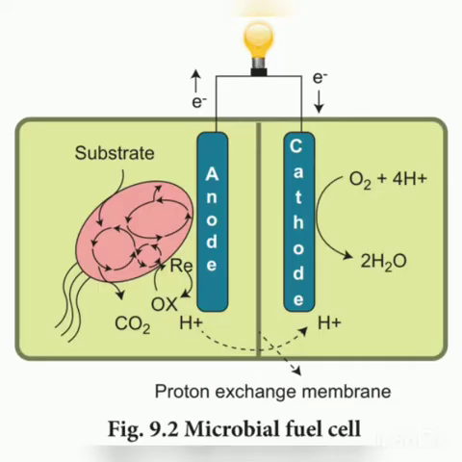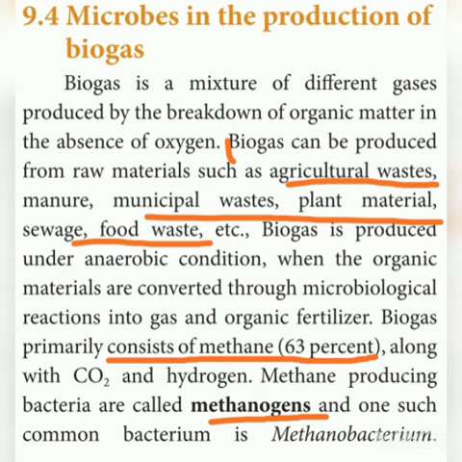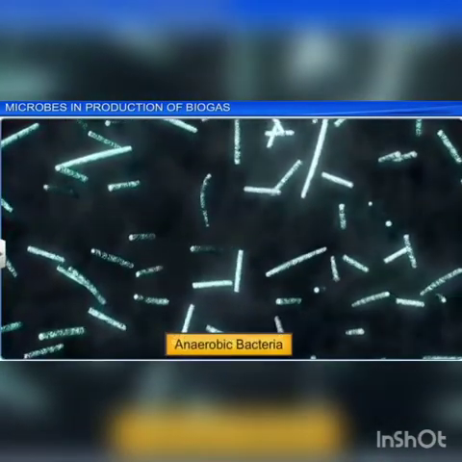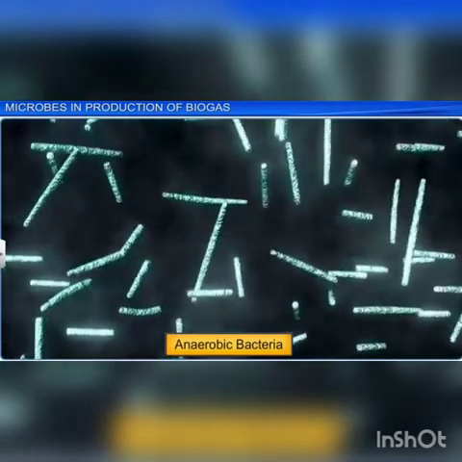Okay, and next one is microbes in the production of biogas. Biogas is a mixture of different gases produced by the breakdown of organic matter in the absence of oxygen. Biogas can be produced from raw materials such as agricultural waste, manure, municipal waste, plant material, sewage, food waste, etc. Biogas is produced under anaerobic condition. Anaerobic means without the use of oxygen. That means in the absence of oxygen.